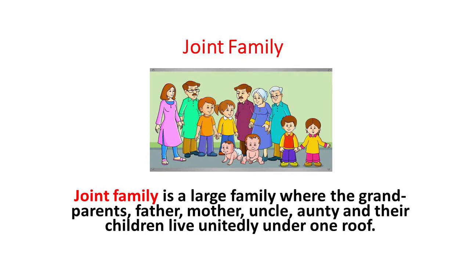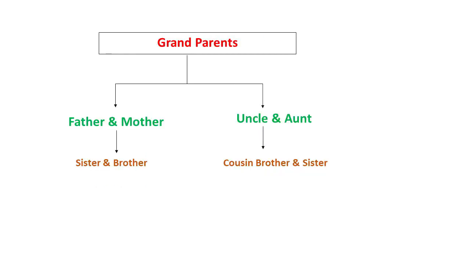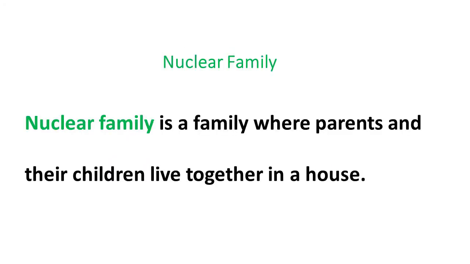You know, right? A nuclear family is a family where parents and their children live together in a house. Right, children? You know very well.